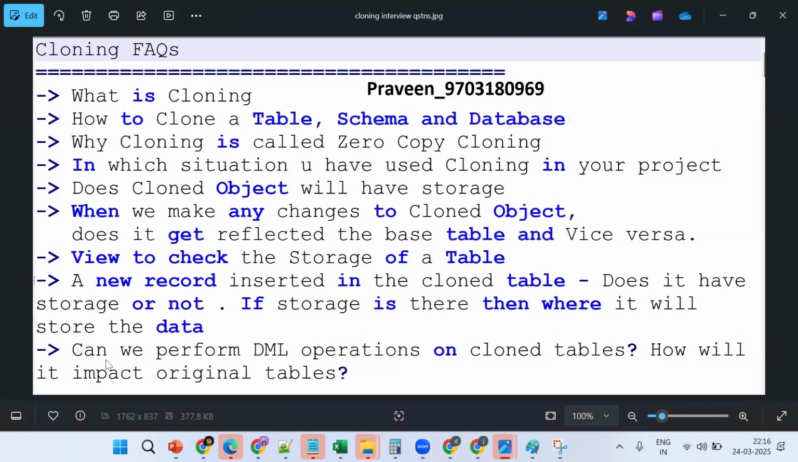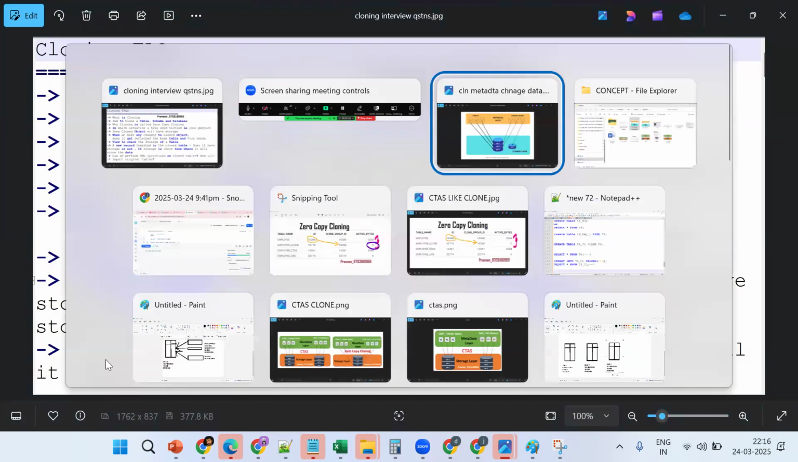Next question: can you perform DMLs on the cloned tables or not? Yes, we can perform. So how will it impact the original tables? No impact. Both are independent of each other. So this was the functionality.